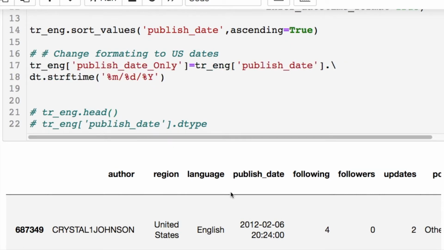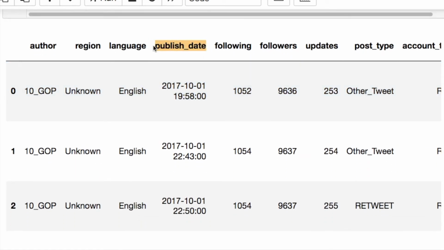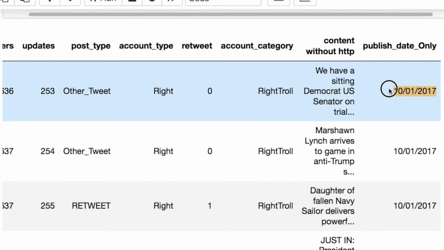I'm taking out the time stamp, which is this, and I'm going to only take month, day, and year in the American format, but it'll be changed later, you'll see. But you'll notice that we have this datetime.strftime, which is part of this. I just put it on a new line. There we are. So we got our published date, but now we scroll over, now we got our new one. But this one is actually string formatting.